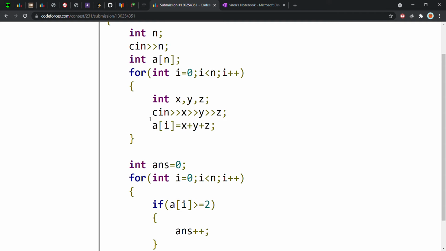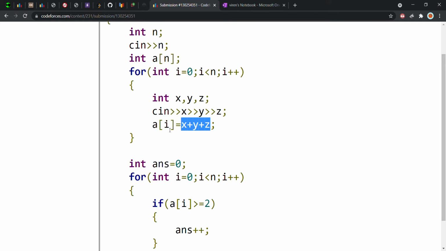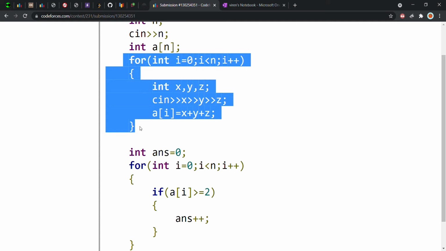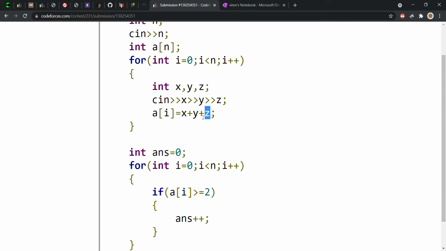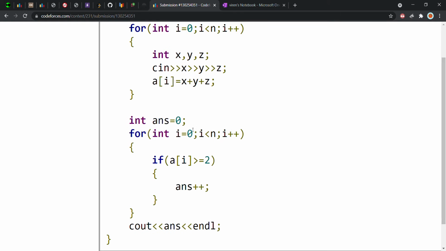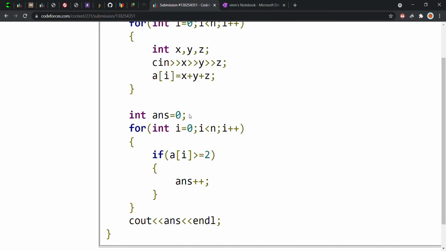So we make the sum of all three and put it in the array, at the first index of the array. While running this for loop we get all the input the user enters. In the next line I take answer as 0. Here I count the number of problems that the team will solve.